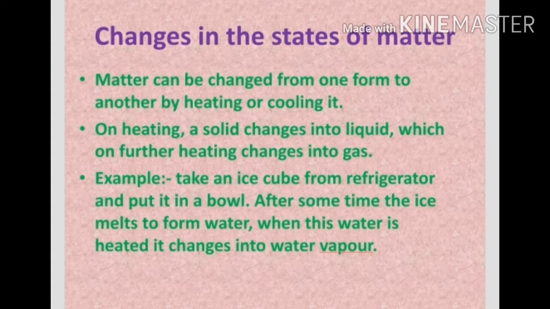And when water vapors are cooled down, they change into water in the liquid form, and when the water is further cooled or placed in the refrigerator, it changes into ice. The process of change of form from gaseous to liquid state is called condensation. Condensation means the change from gaseous to liquid state. The process of changing a liquid into a solid is called freezing. The temperature at which water changes to solid ice is called the freezing point.